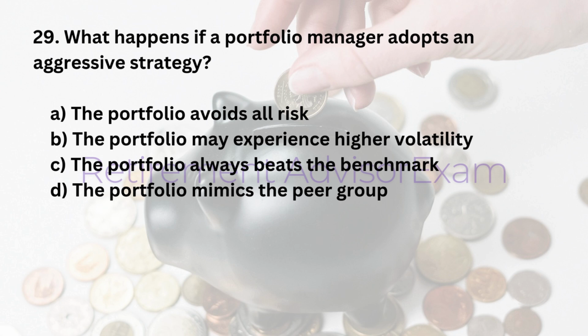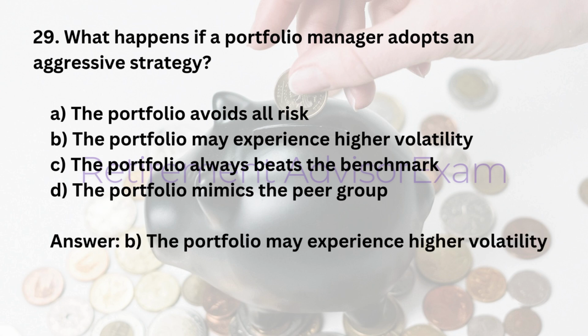29. What happens if a portfolio manager adopts an aggressive strategy? A. The portfolio avoids all risk. B. The portfolio may experience higher volatility. C. The portfolio always beats the benchmark. D. The portfolio mimics the peer group. Answer: B. The portfolio may experience higher volatility.